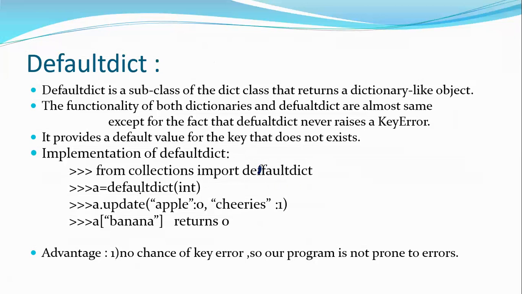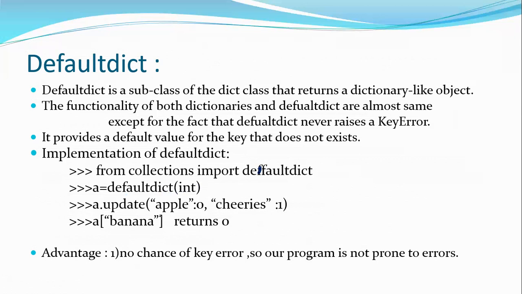Then I say a = defaultdict(int). It says that I'm going to create a default dictionary whose values are going to be integers.